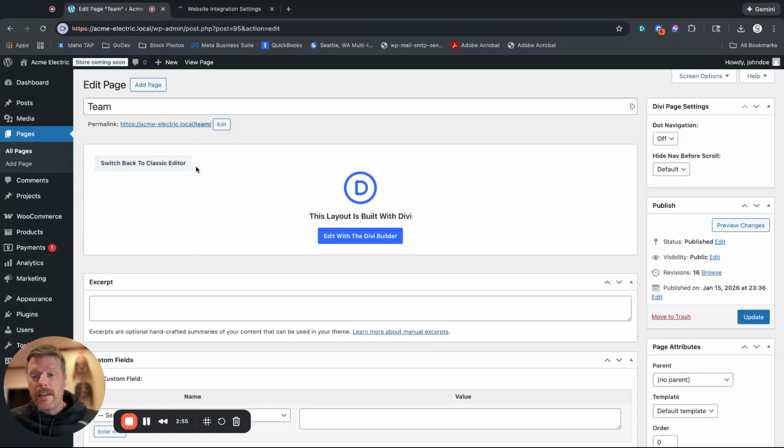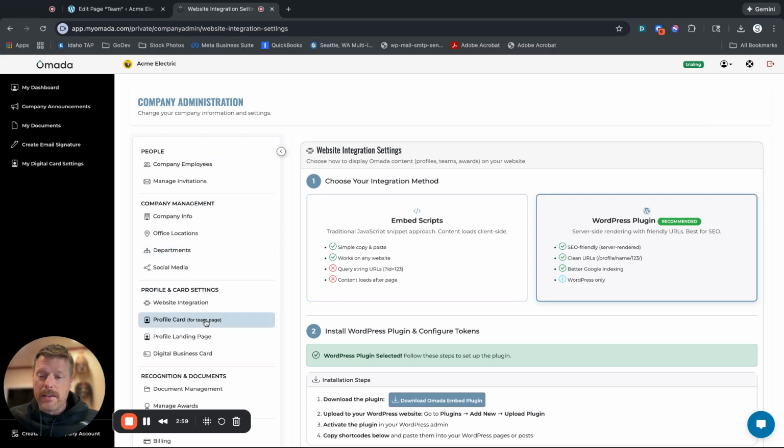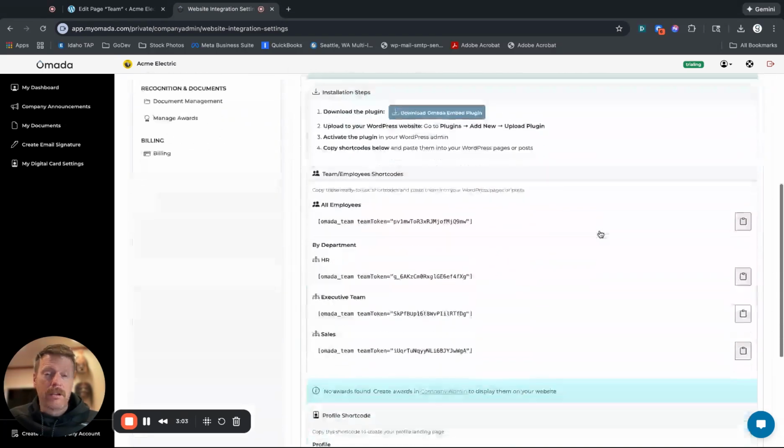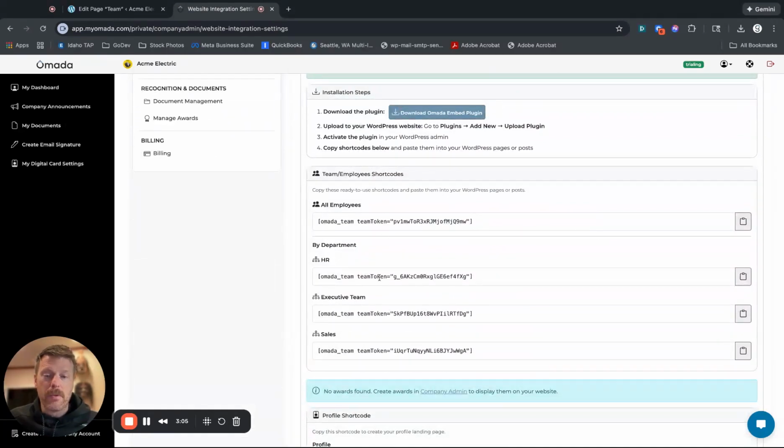Okay. Now, going back over to Omada on this website integration page, I've clicked on WordPress plugin, and I want to copy one of these shortcodes. Now, this first one is all employees. So this is going to list all of the employees in your company that you are allowing to show on the website.